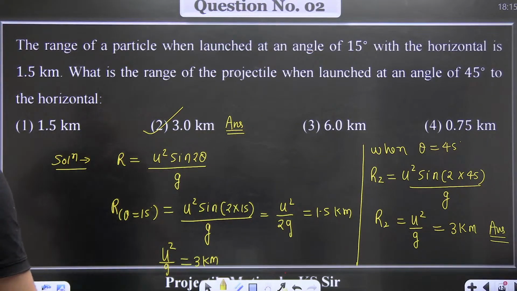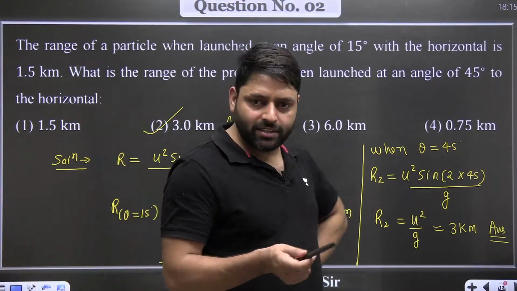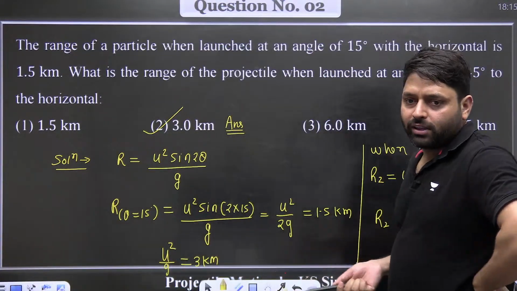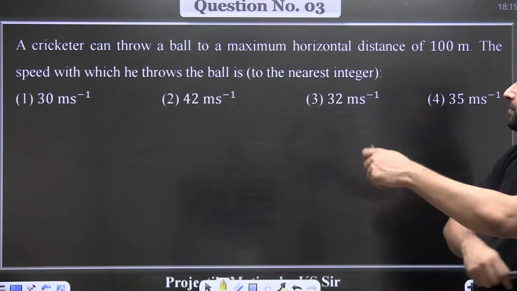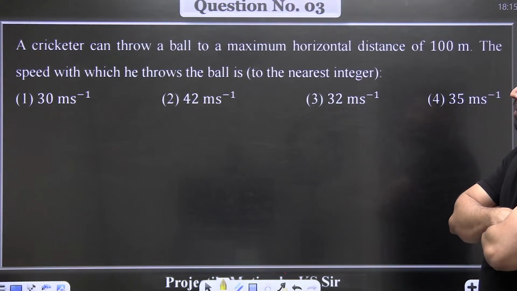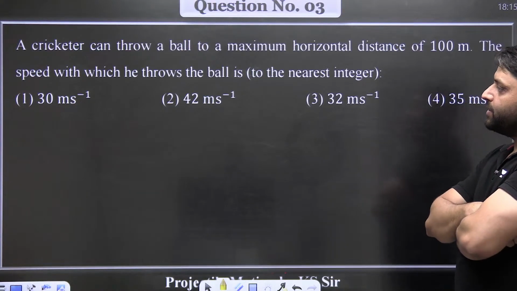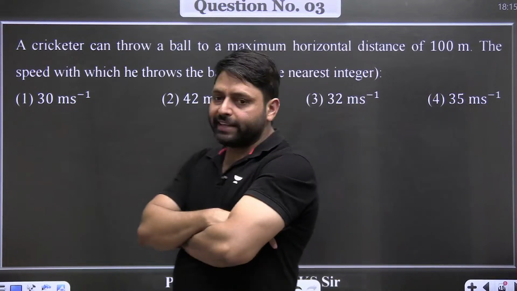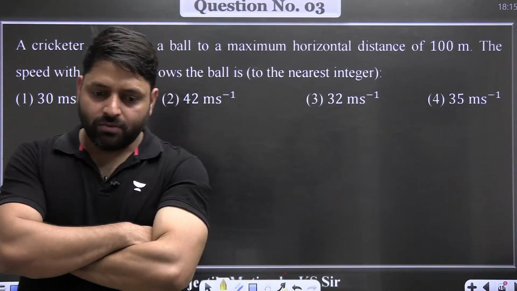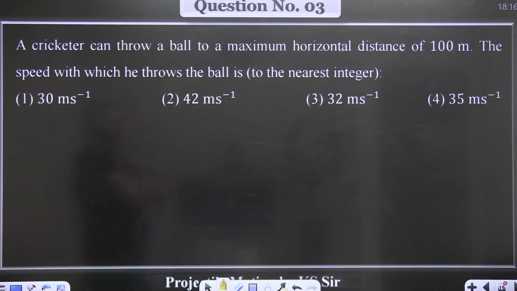Got it? So this level of question can be asked on these formulas. These are very easy questions. Are you able to solve them or not? Let's move to question number 3. A cricketer can throw a ball to a maximum horizontal distance of 100 meter. What is the speed with which the ball is thrown by the cricketer?